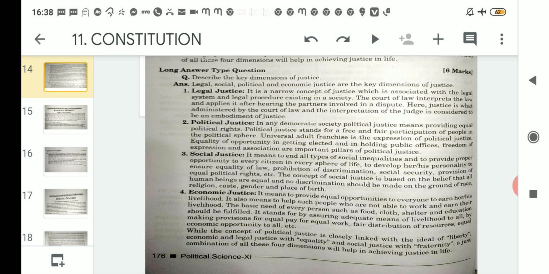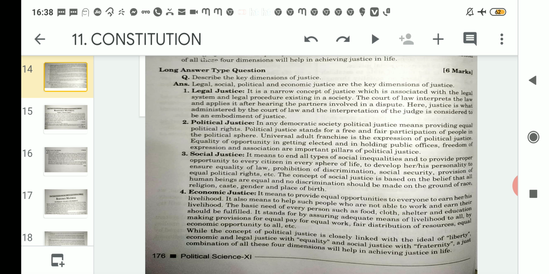So if free and fair participation of people is to be provided, then universal adult franchise is the expression of that political justice. That means the right to vote. Apart from that, equality of opportunity in getting elected and in holding public offices, freedom of expression and association are also important pillars of political justice.